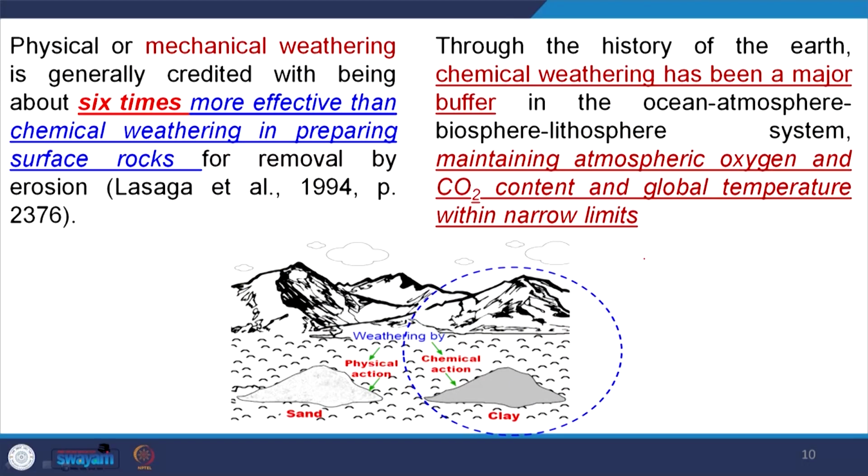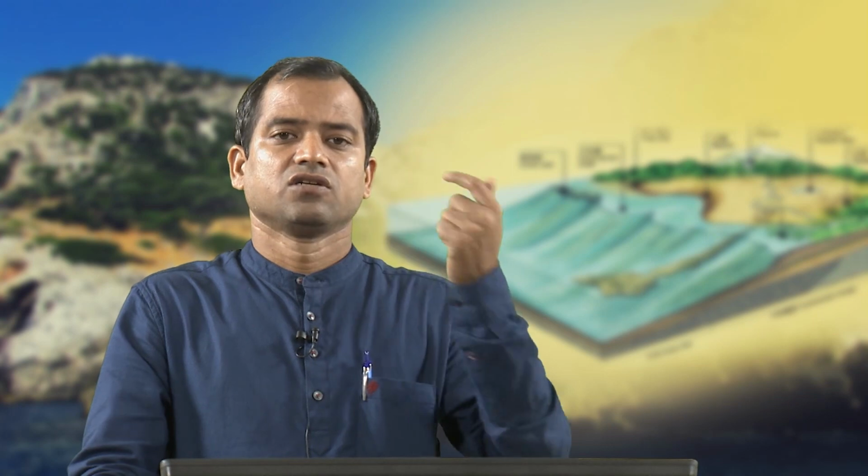But through the earth's geological history, chemical weathering has played a major role in the ocean, atmospheric, biospheric and lithospheric system, maintaining atmospheric oxygen and CO2 content and the global temperature within narrow limits.